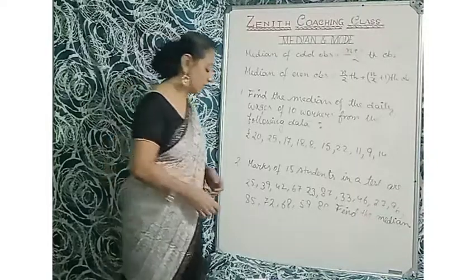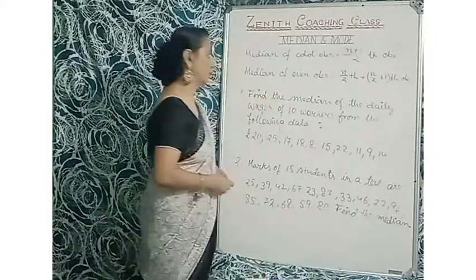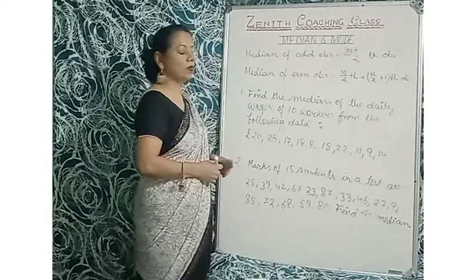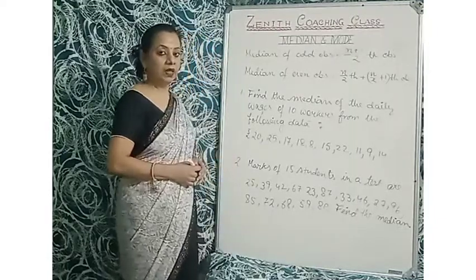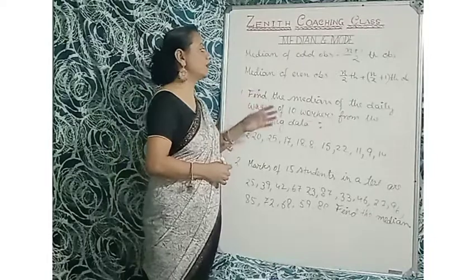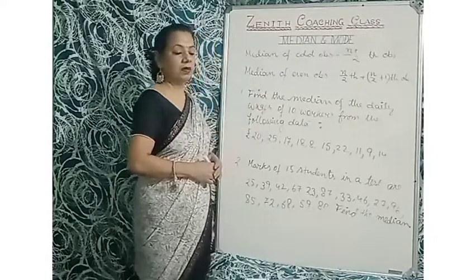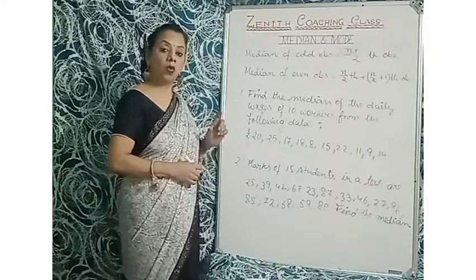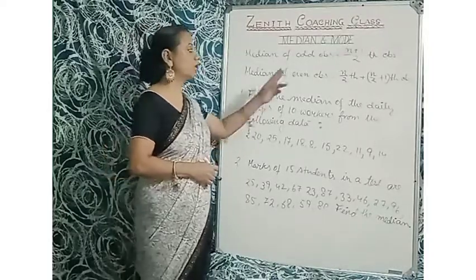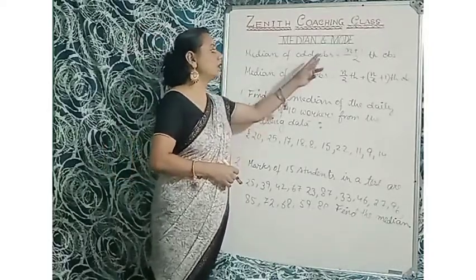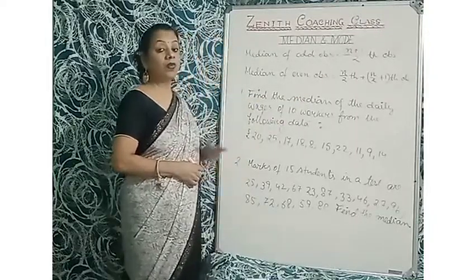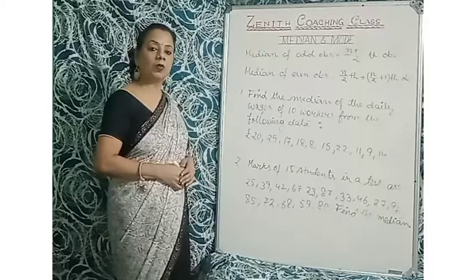So today is the class of median and mode. It is a median of odd observation. In the mean, it was independent of whether the observations were odd or even. But in case of median, we have to think about whether the number of observations is odd or even. So there are two formulas. For odd observation, we have to take the (n plus 1) by 2th observation. What is n here? n is the number of observations.